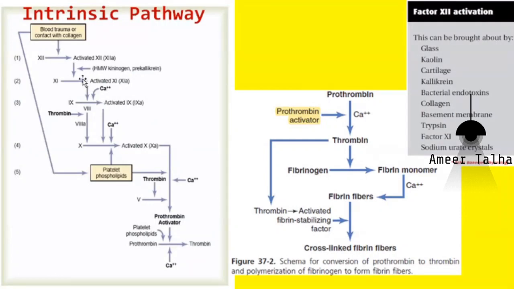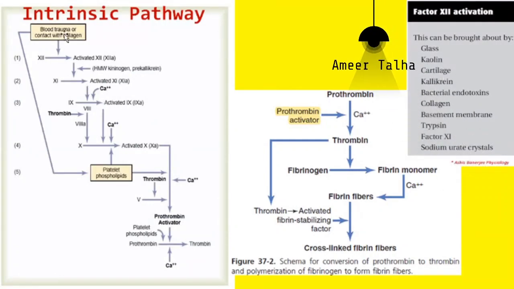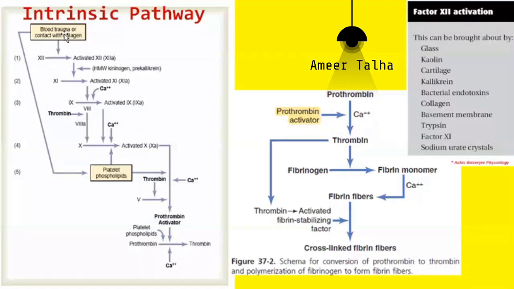Here we have the intrinsic pathway. So the intrinsic pathway starts with factor 12. Remember, intrinsic pathway starts with factor 12, and the stimulatory factor for factor 12 is blood trauma or contact with collagen. So the stimulatory factor is different. The stimulatory factor for extrinsic pathway is tissue trauma, right? And the stimulatory factor for intrinsic pathway or factor 12 is blood trauma. So blood trauma will activate the factor 12 first.